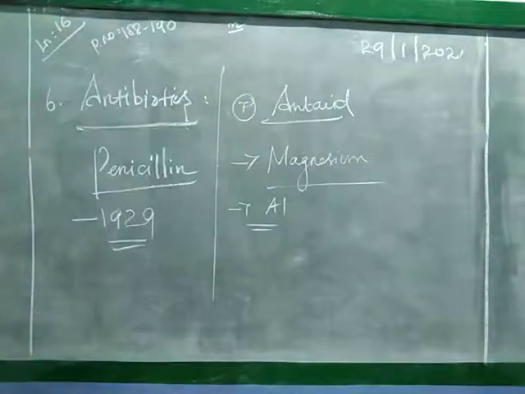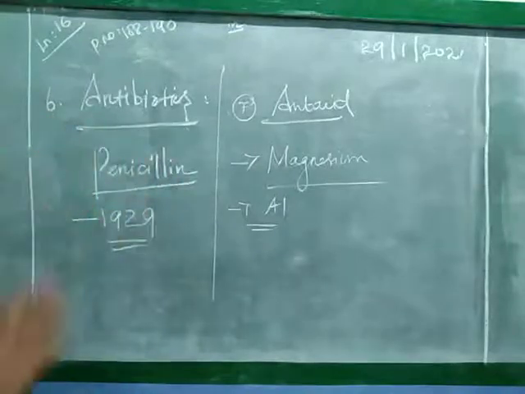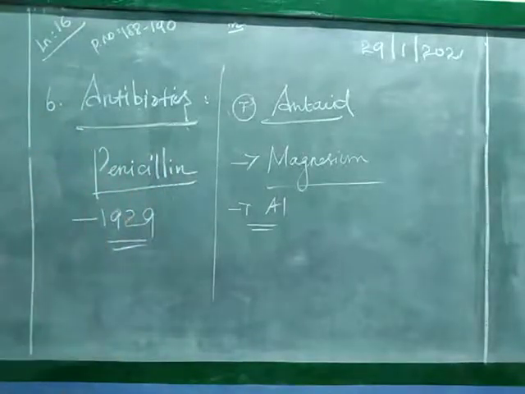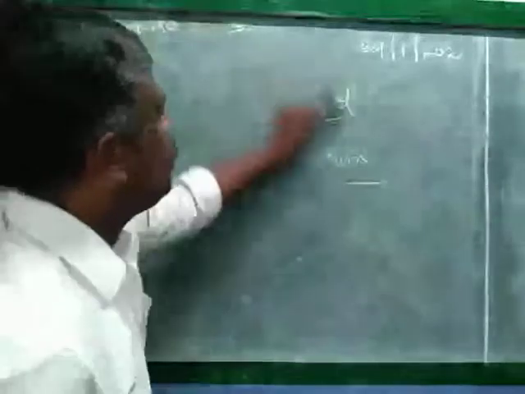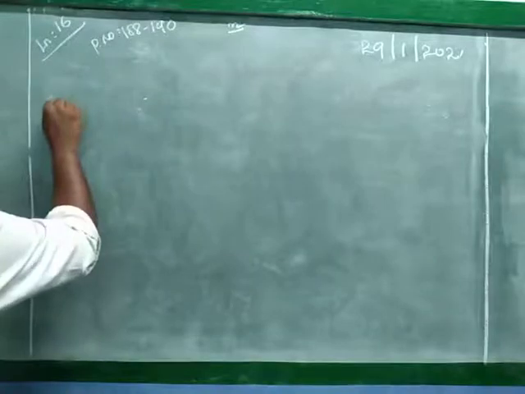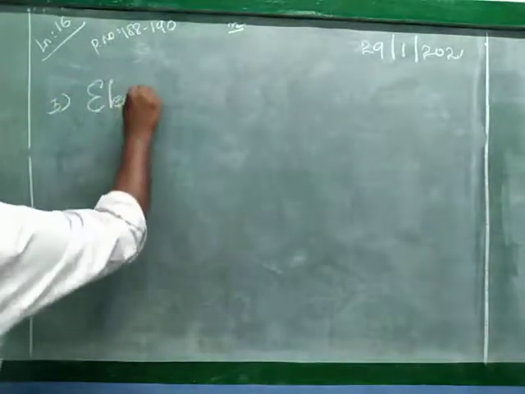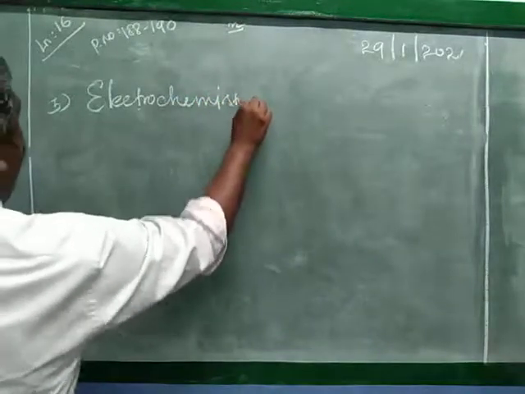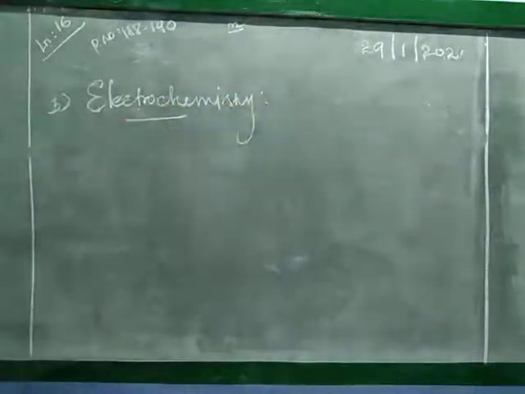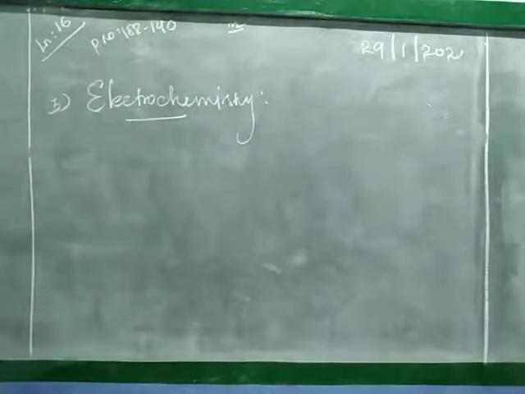So which part is over? Pharmaceutical chemistry is over. In pharmaceutical chemistry, first one drug, what is meant by drug, next one classification, next one anesthetics. So many things we have seen. Okay, so next chemistry, electrochemistry. So first, what chemistry have we seen? Nano. Second one pharmaceutical. Third one electrochemistry.